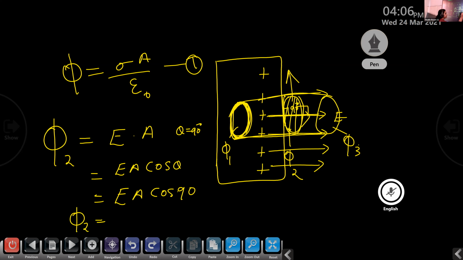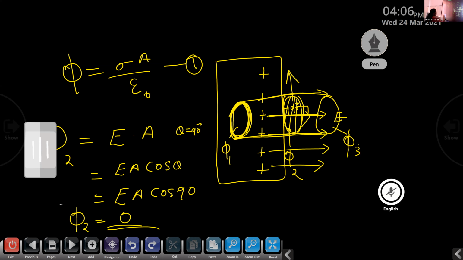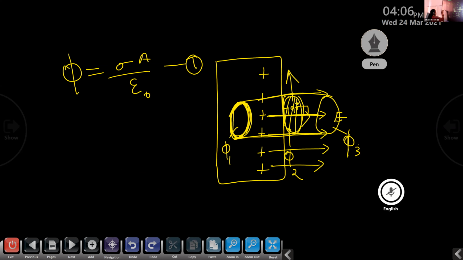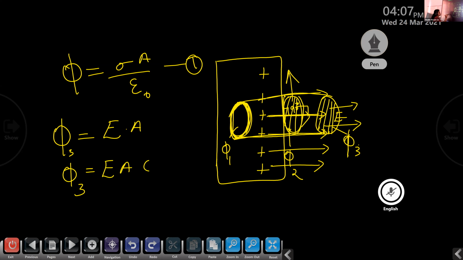Now we can check the electric flux for the third end face, that is phi 3. Again, the electric flux can be calculated by E dot A. Here the electric field is pointing in this direction. The area vector is also pointing along the same direction. So what about the angle between them? Theta is equal to 0. So here phi 3 is equal to E dot A, that is phi 3 is equal to EA cos theta.